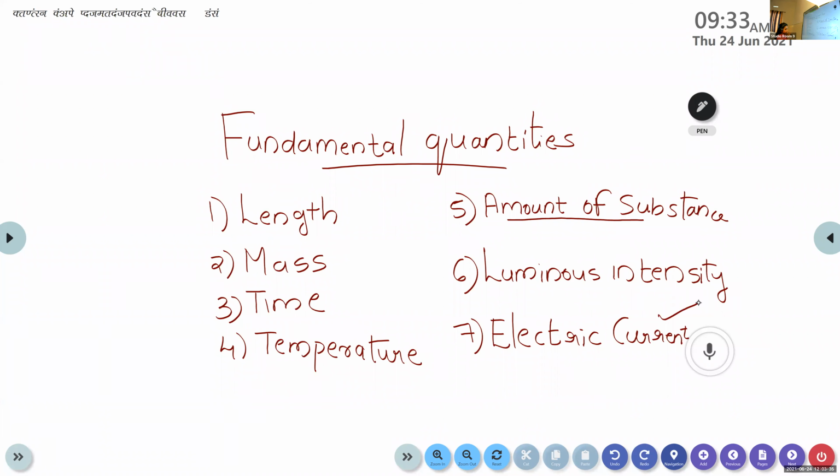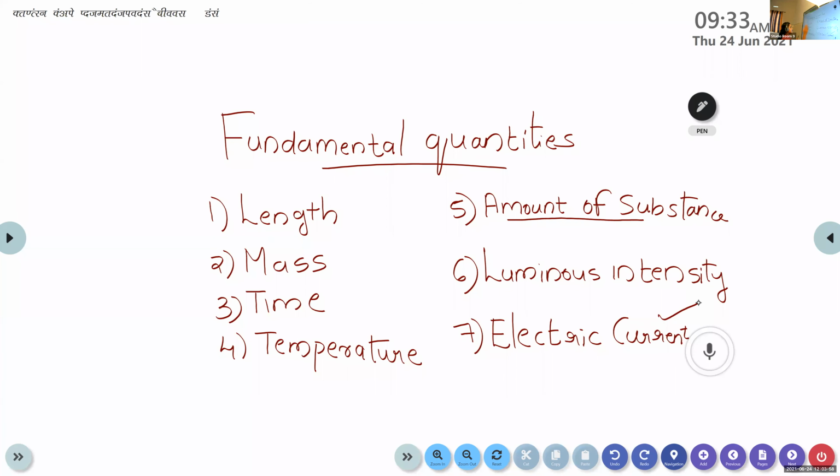You already studied about the electric current in your last class, in your 10th grade. So these are the fundamental quantities of physics. We have only 7: length, mass, time, temperature, amount of substance, luminous intensity, and electric current.